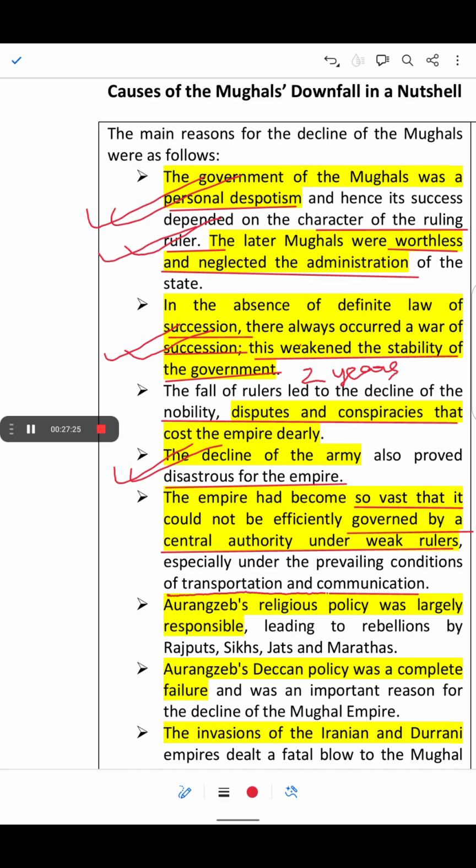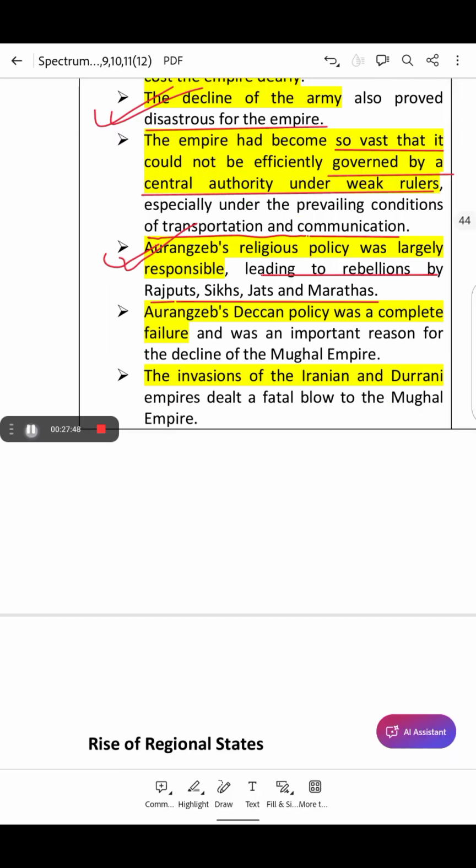Aurangzeb's religious policy was largely responsible, leading to rebellions by the Rajputs, Sikhs, Jats and Marathas. He was not at all religiously tolerant, and he reimposed jizya, the tax paid by non-Muslims.